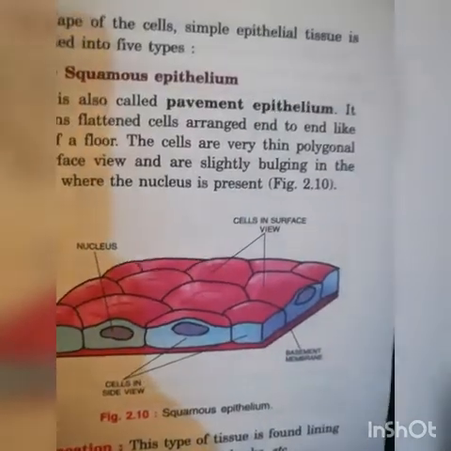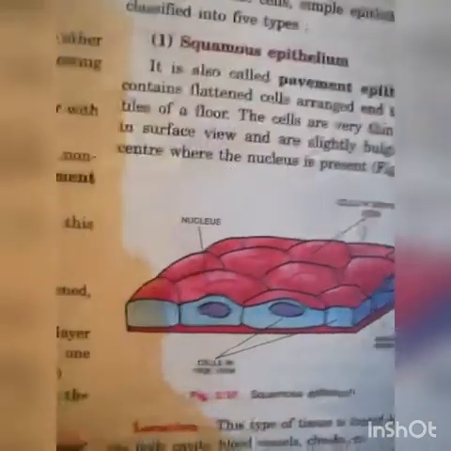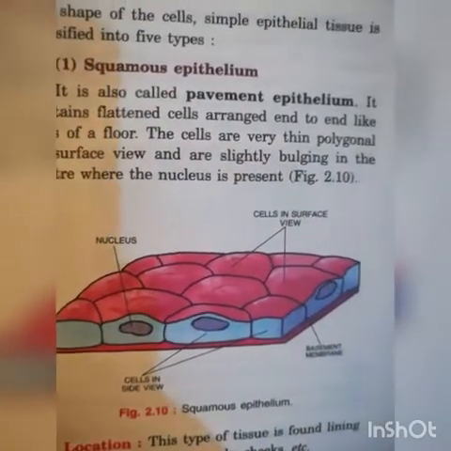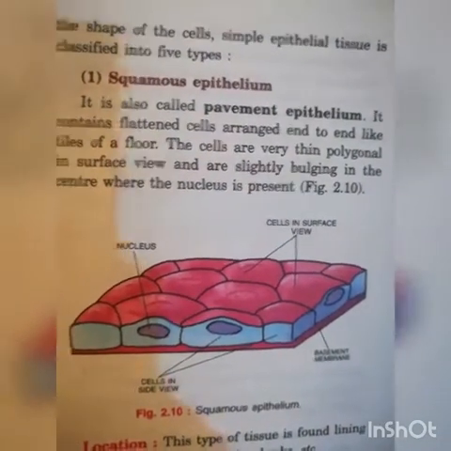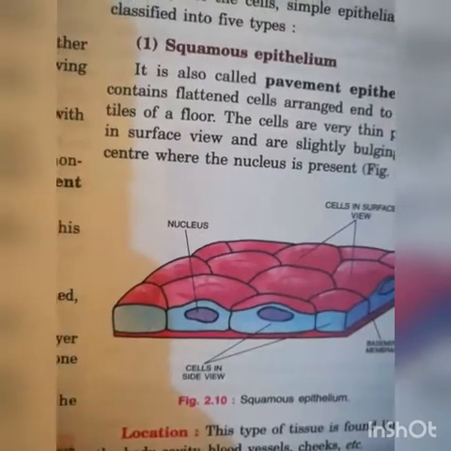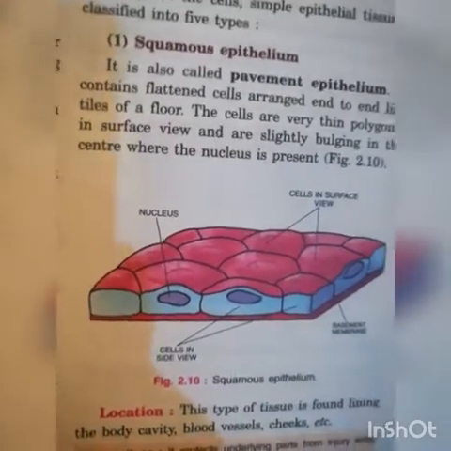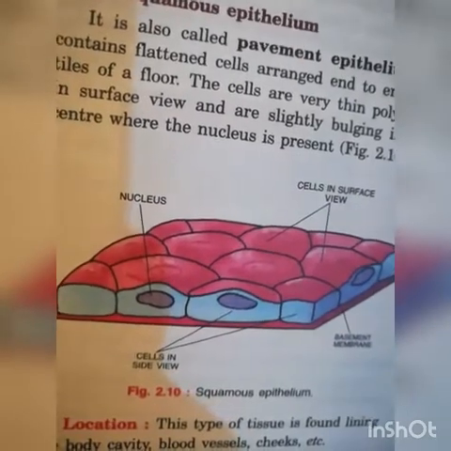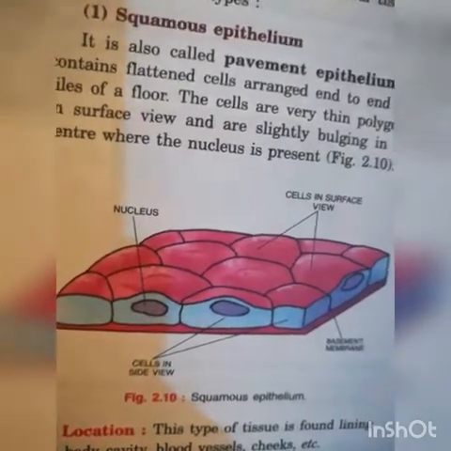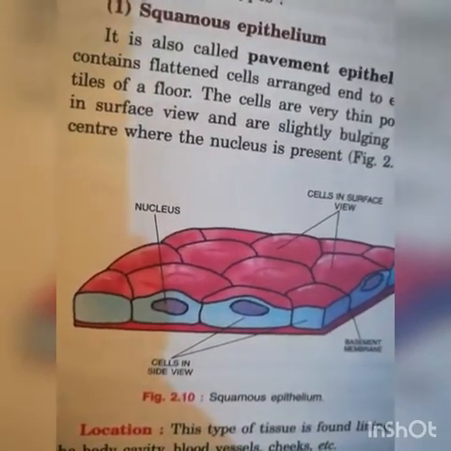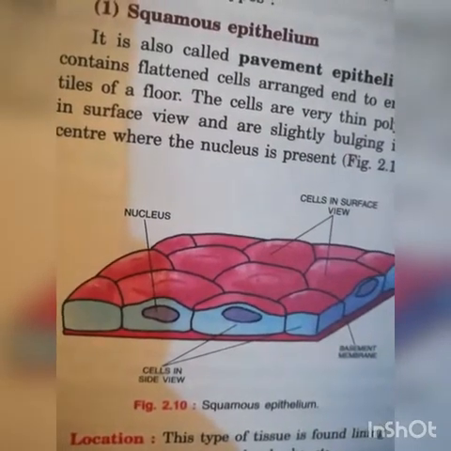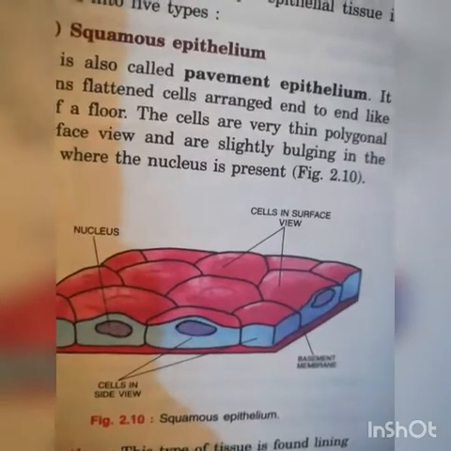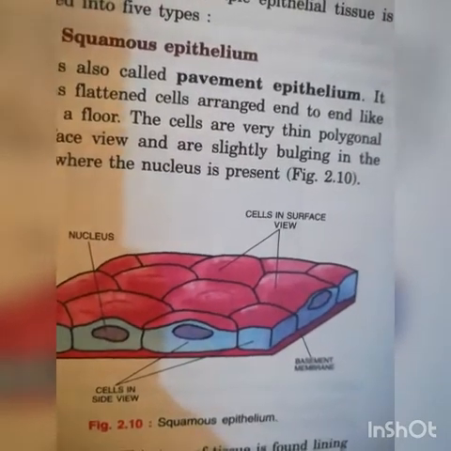The cells are very thin, polygonal in surface view, and are highly bulging in the center where the nucleus is present. See the figure. Squamous epithelium, like tiles of a floor. Nucleus, cells in side view. Basement membrane, cells in surface view.